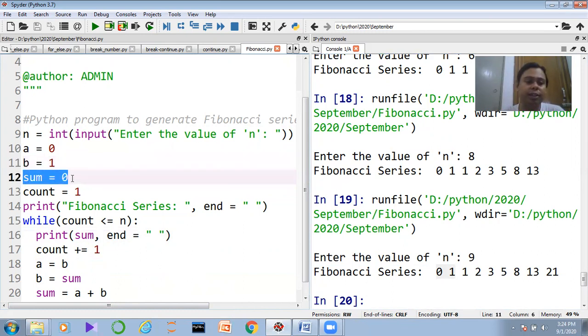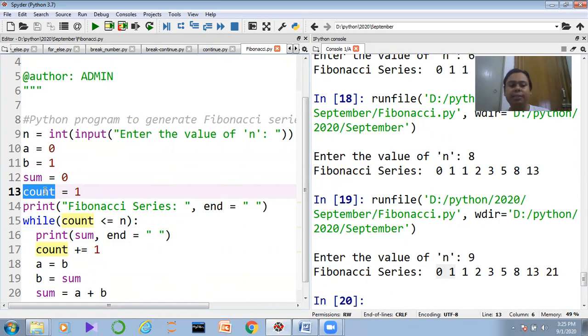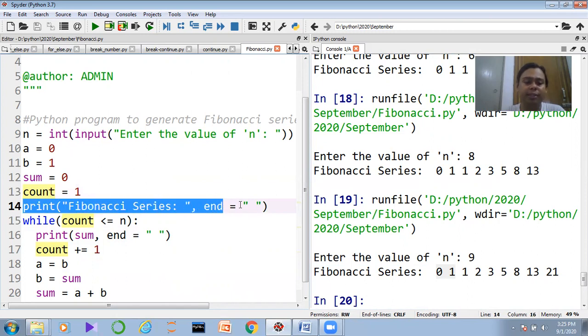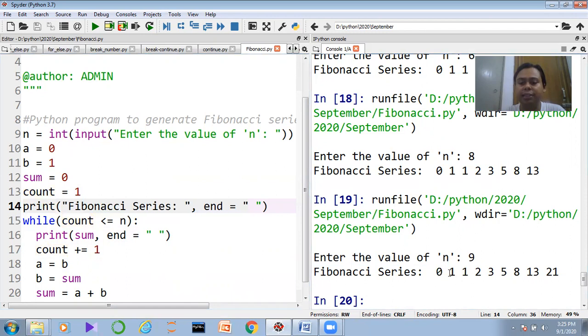After that, I want to declare a variable called sum, where I want to total up the data. Now I am using count equal to 1, so I am initializing the count. What is count? You will understand when we start the looping. Now here I am entering the end of the Fibonacci series, because we are providing the end, we are getting the data back to back. Now here I am defining while count less than or equal to n.